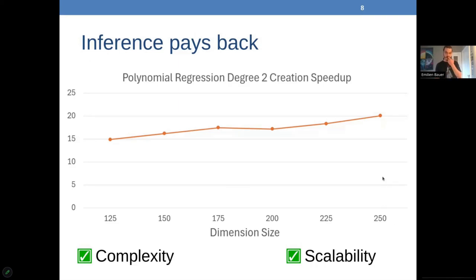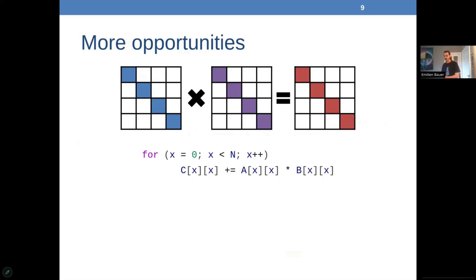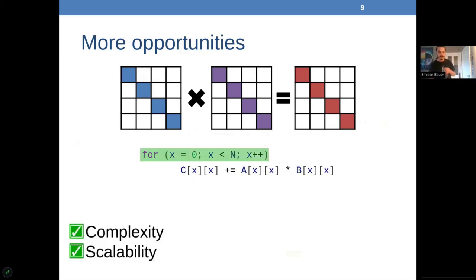But at this point, we look at what remains, right? So this is the example of a code that struct tensor could generate for a diagonal matrix product. It achieves, again, this complexity and scalability goals by generating one single loop that is iterating over this output unit set here and simply doing those computations on the necessary subset.